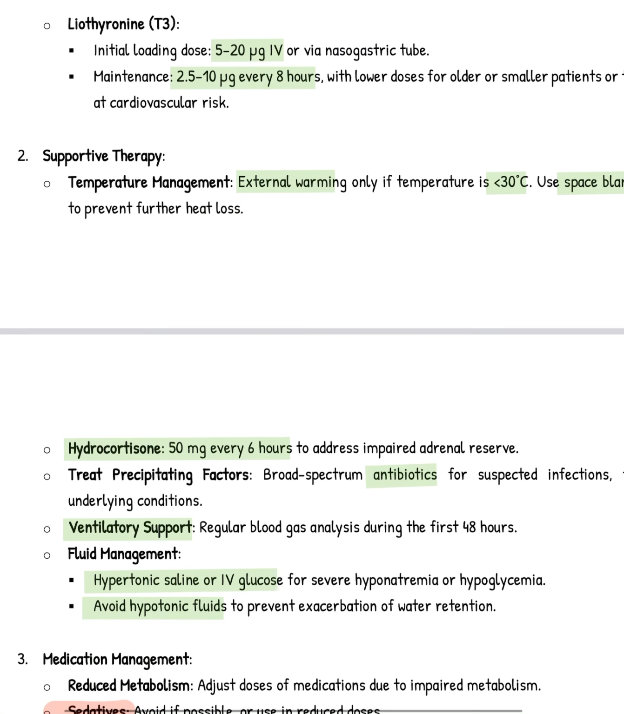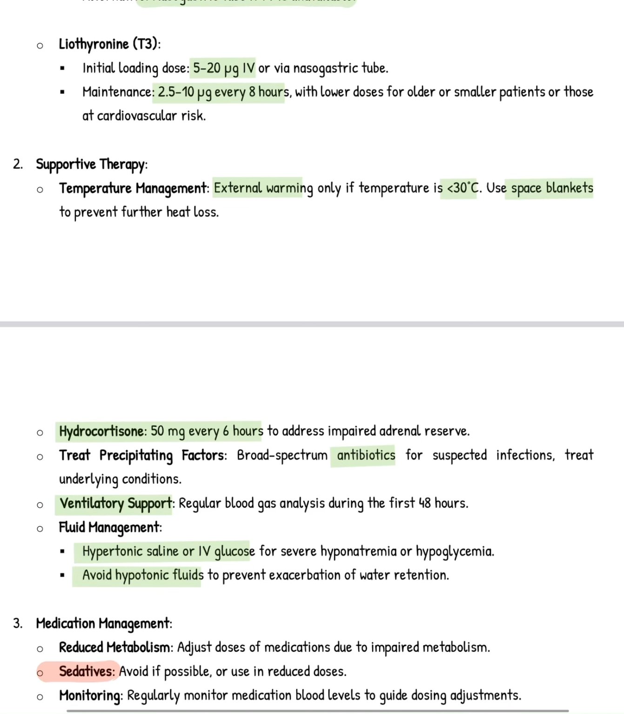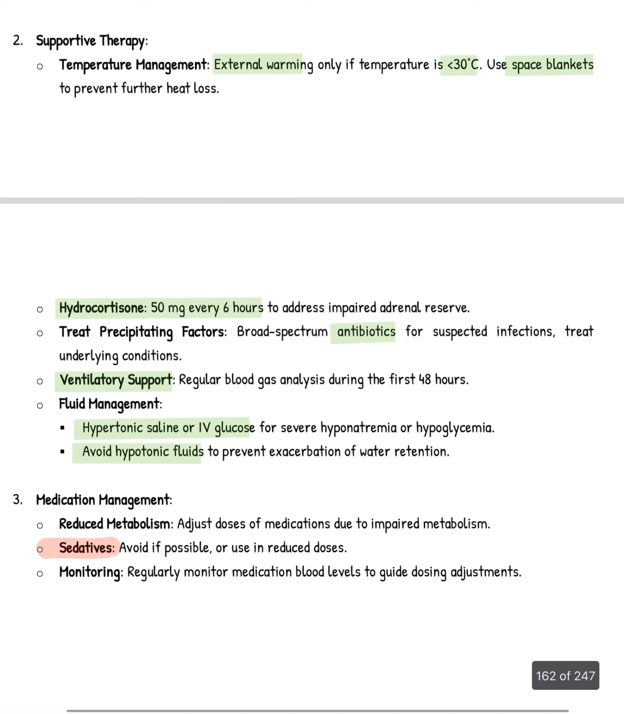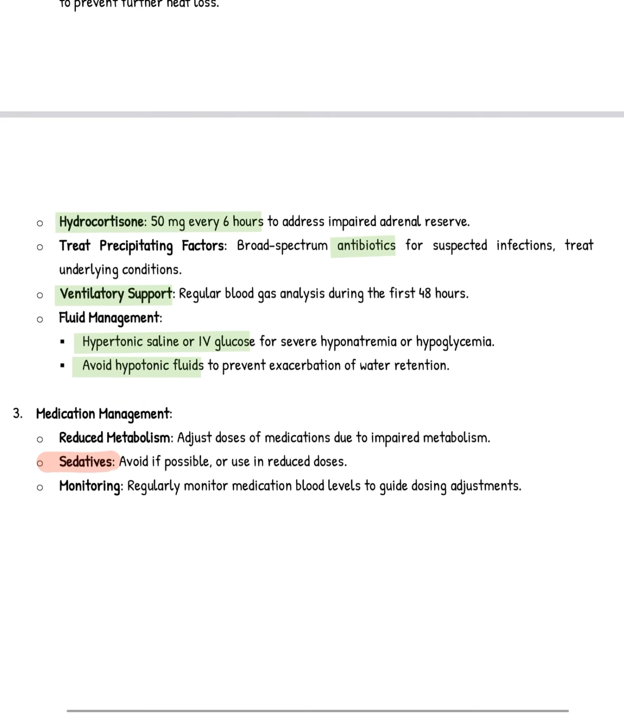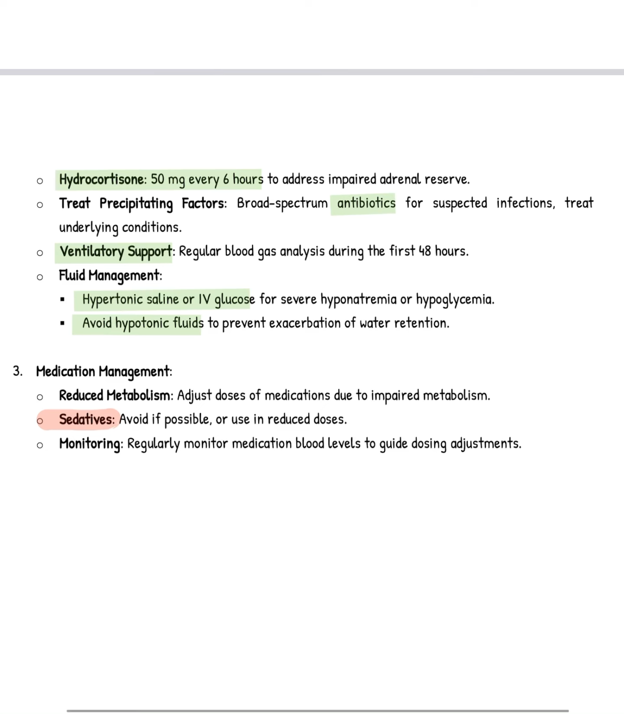Supportive therapy, like temperature: if it's hypothermia, especially if the temperature is less than 30, you have to do external warming. You can use space blankets for that. Hydrocortisone, you have to give 50 mg every 6 hours to address the impaired adrenal reserve. You have to treat the precipitating factors also, like if there is infection, you have to treat with broad spectrum antibiotics. Ventilatory support if hypoxia and hypoventilation.